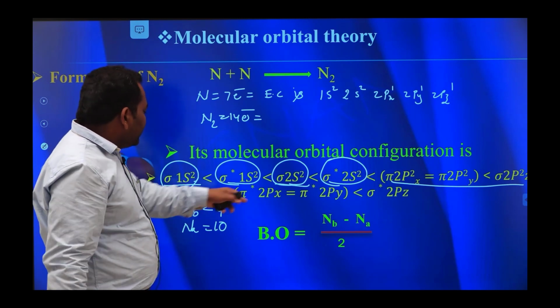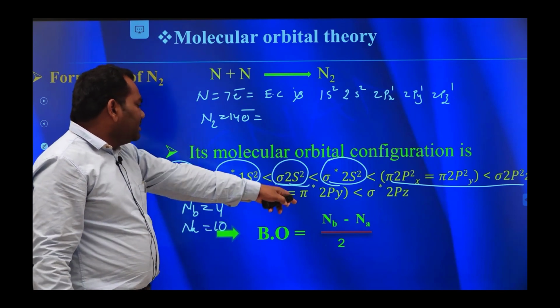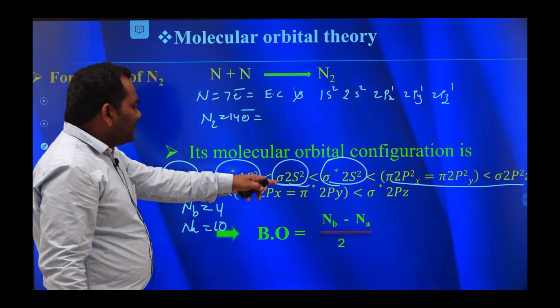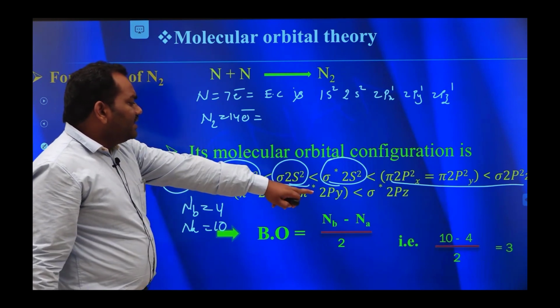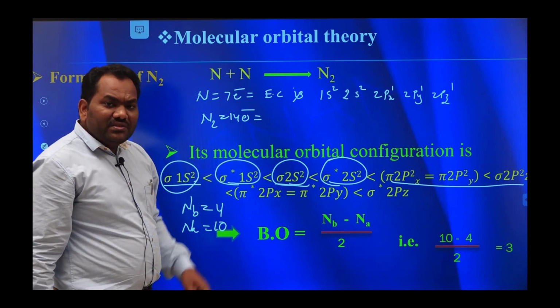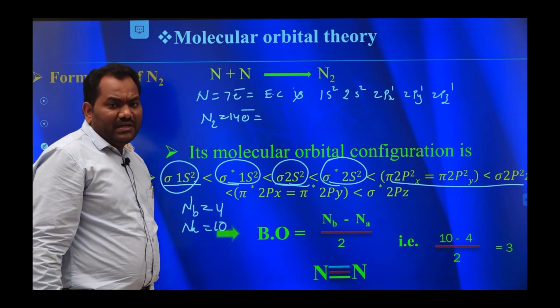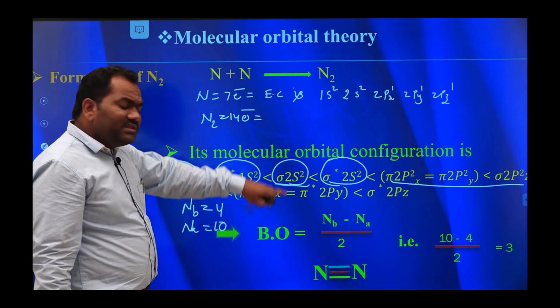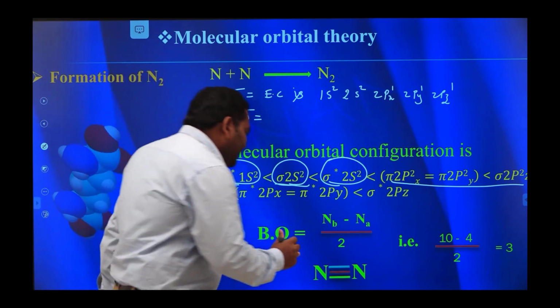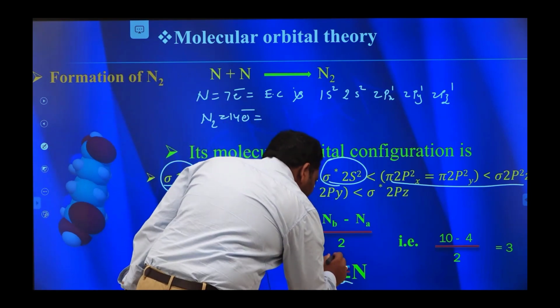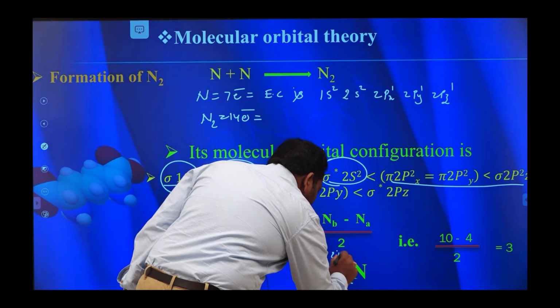So now I can substitute these values in that formula. Finally we get the bond order value as 3. So 3 bonds are present between 2 nitrogen atoms. Among these 3 bonds, 1 bond is considered a sigma bond and the other 2 bonds are considered pi bonds.